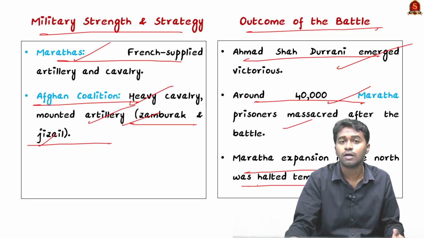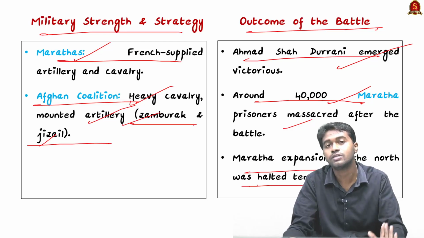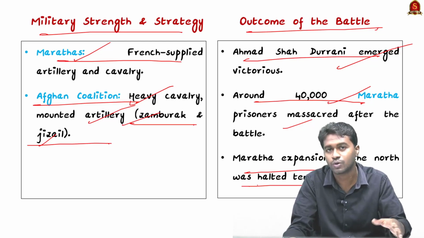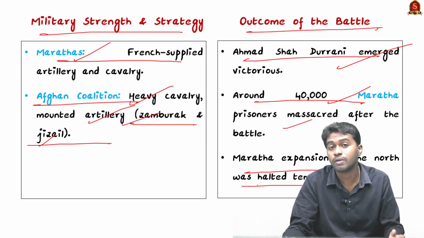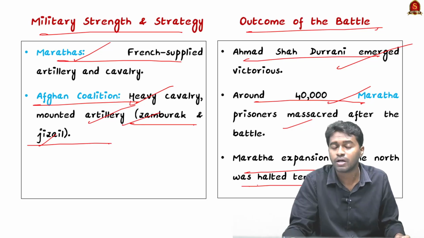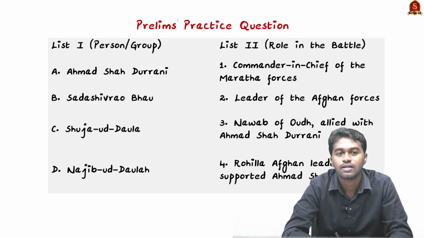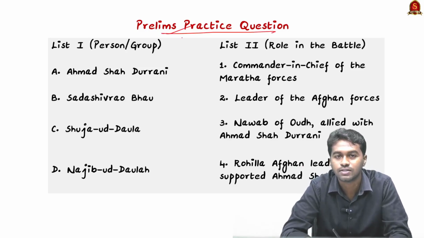And you can see in between, the Marathas also engaged in battle against the British. That is known as the Anglo-Maratha War. And finally, in the Third Anglo-Maratha War, that time the Peshwa was Bajirao the Second, and the Marathas were totally defeated by the British, and the Marathas were finally forced to sign the subsidiary alliance. So in this topic, we discussed the Third Battle of Panipat. So based on our discussion, try to answer this prelims practice question.